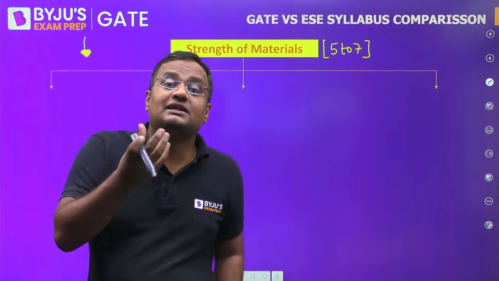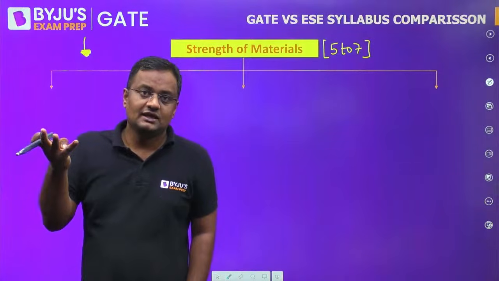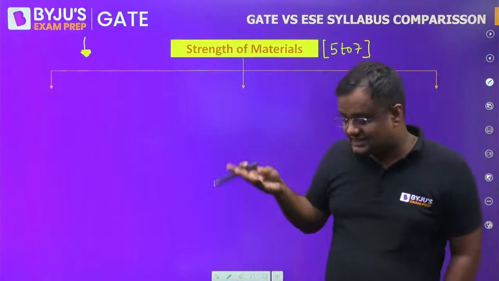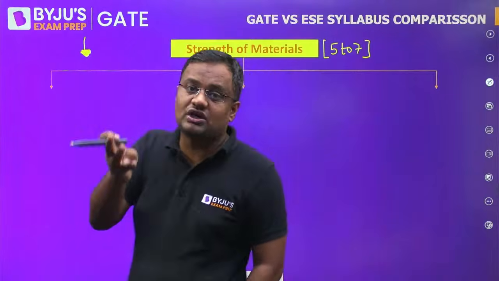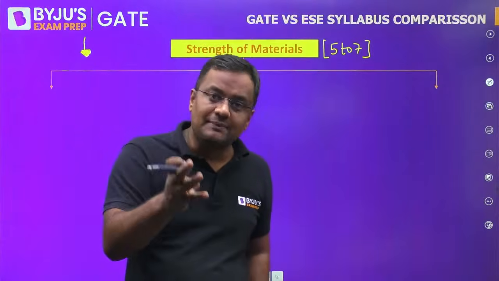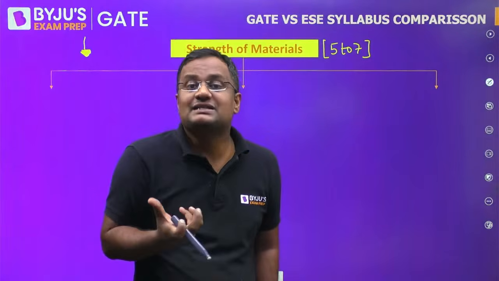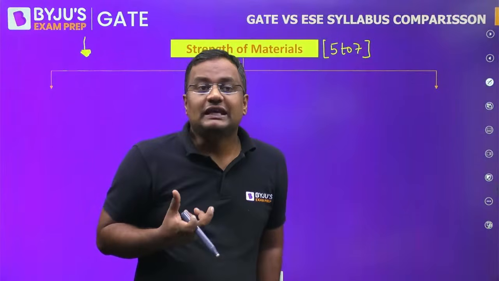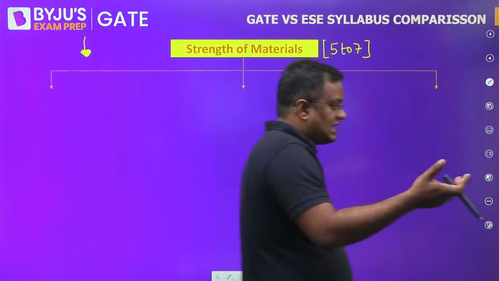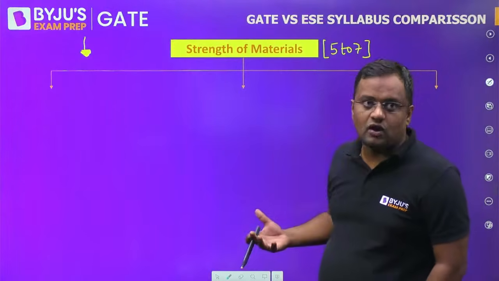this subject is the basis for understanding RCC. This subject is the basis for understanding steel. This subject is the basis for understanding structural analysis and a few chapters of soil mechanics and highway engineering also. So this is the basic. If before strength of materials you go to structural analysis, RCC, steel, you will get nothing. So this is the subject you should start from.